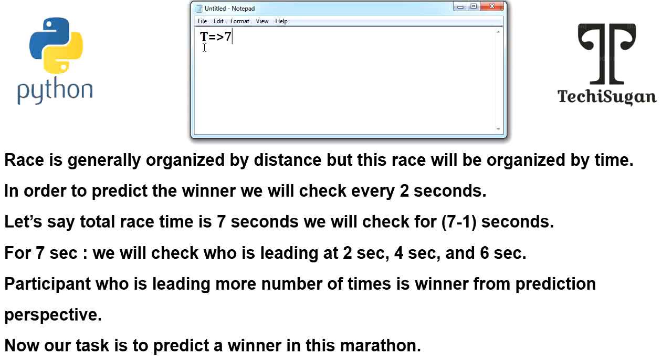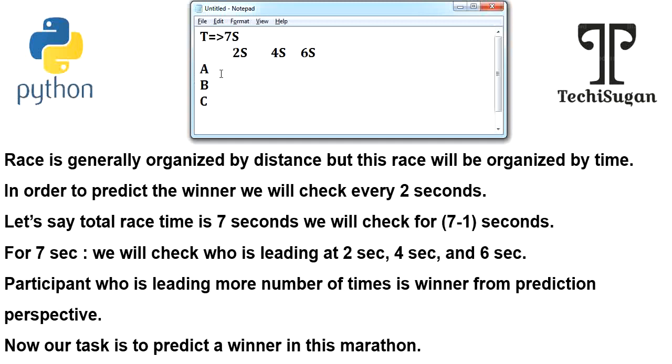Tentatively, let us assume this race is going to happen for 7 seconds, and we have 3 participants: participant A, participant B and participant C. We are supposed to calculate who is the winner, by finding who is leading every 2 seconds. That is, who is leading at the 2nd second, the 4th second and the 6th second. This is the scenario they have given.